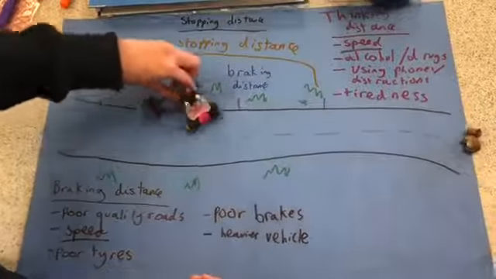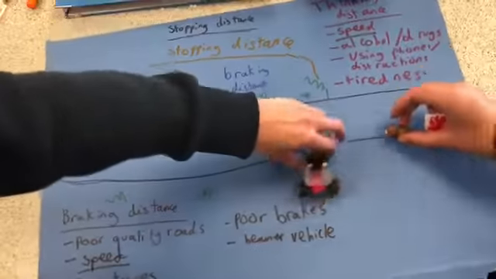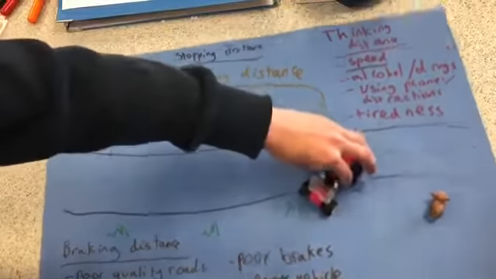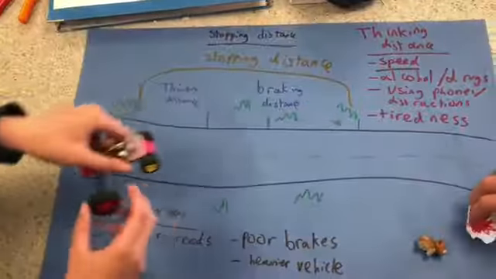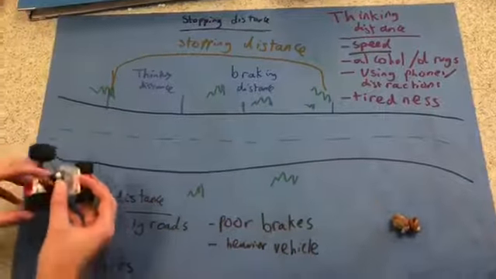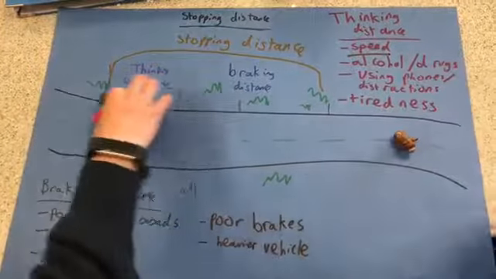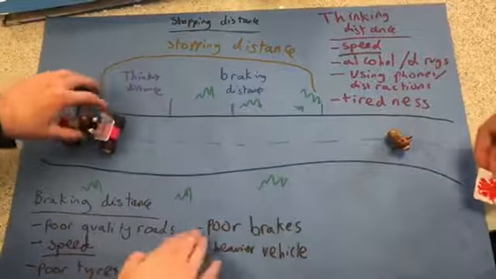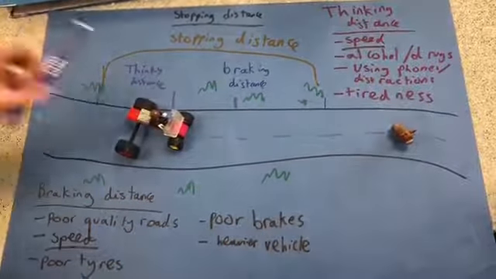So imagine there are poor quality roads. The car may be going all over the place, skidding, sliding. The weather may be bad as well, which might affect the car. And the car could end up sliding off the road if it's raining and hitting cows and fences and things like that. And if the tyres are bad, there's less grip and you could slide around. So it's very important to keep the car safe.